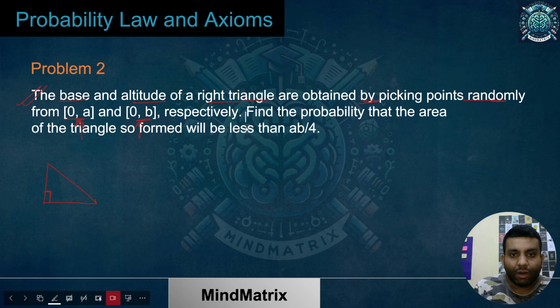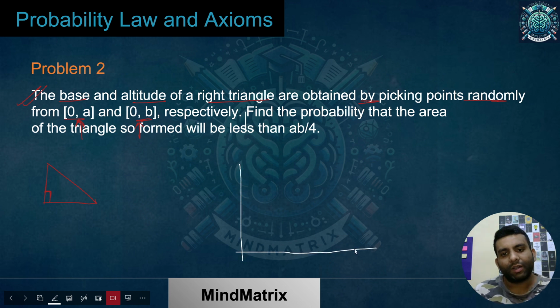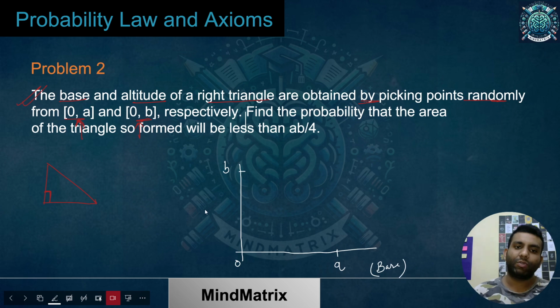Let's go. Something like this, and let's say this is A, this is the origin, and let's suppose this is B. Over here on the x-axis, I'm talking about the base length, and on the vertical axis, I'm talking about the possible altitude for my right angle triangle.